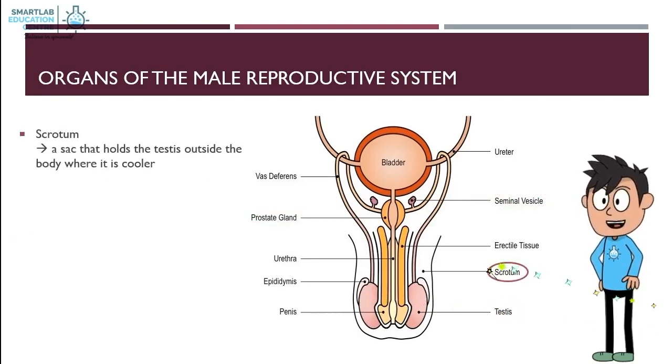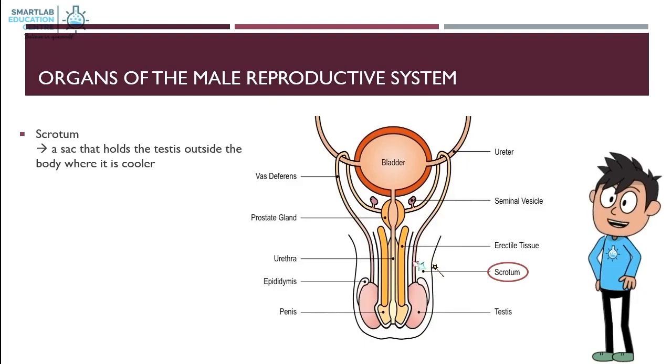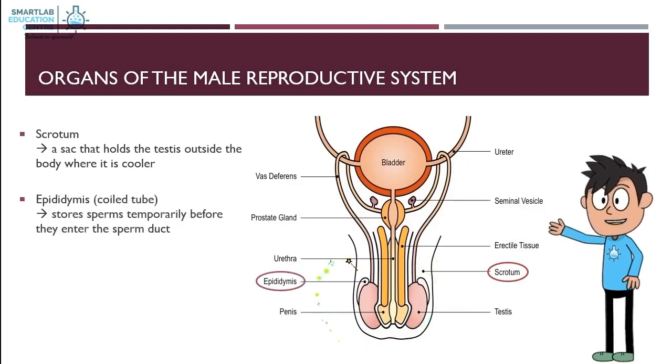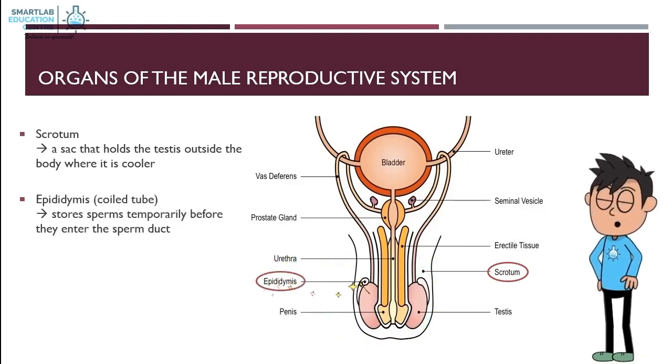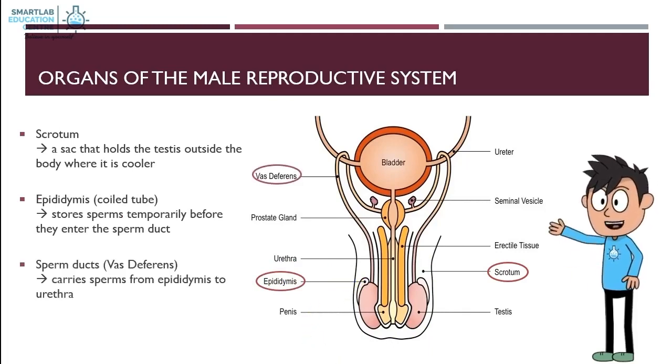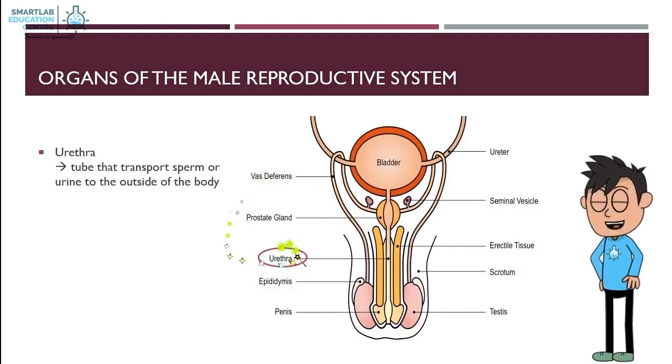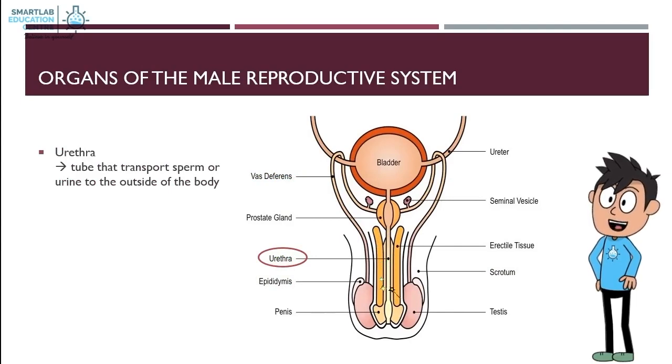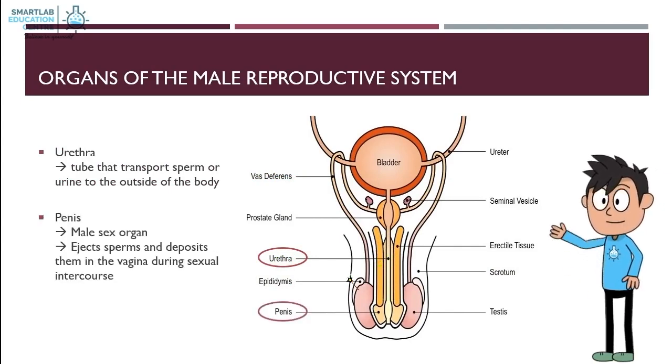Scrotum, a sac that holds the testis outside the body where it is cooler. Epididymis, which is a coiled tube, stores sperms temporarily before they enter the sperm duct. Sperm ducts, which is the vas deferens, carry sperms from the epididymis to the urethra. Urethra, a tube that transports sperm or urine to the outside of the body. Penis, a male sex organ, which ejects sperms and deposits them in the vagina during sexual intercourse.